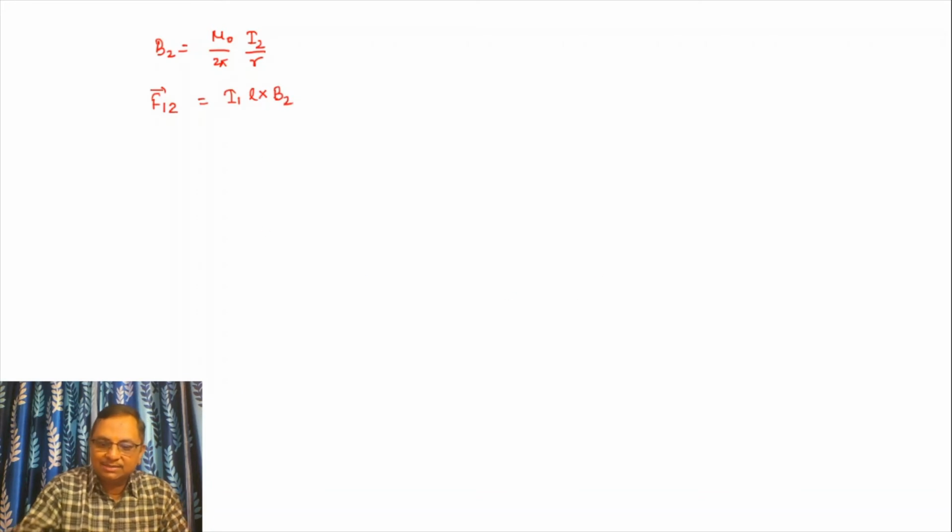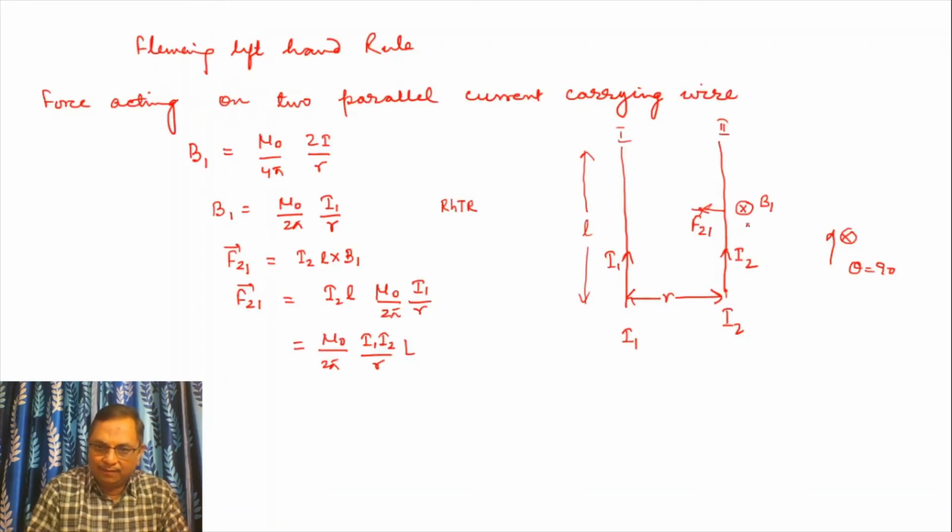Again, what will be the direction of B2 here? We apply the right hand thumb rule. The direction of the magnetic field here will be perpendicular and upward. Sorry, B2 direction is this way. And the angle between B2 and I1 is theta equal to 90 degrees again.